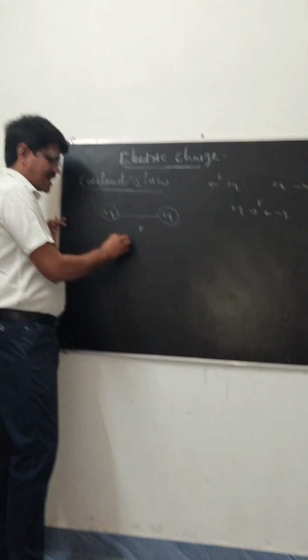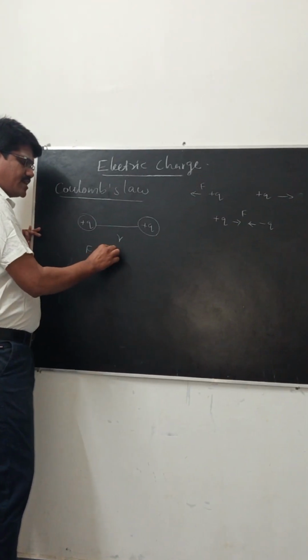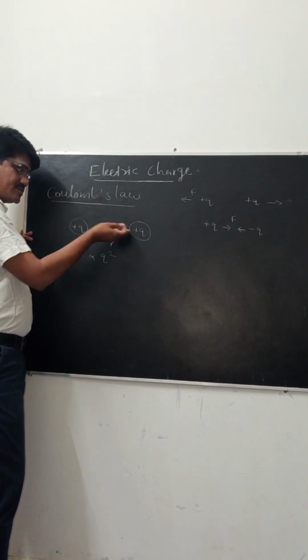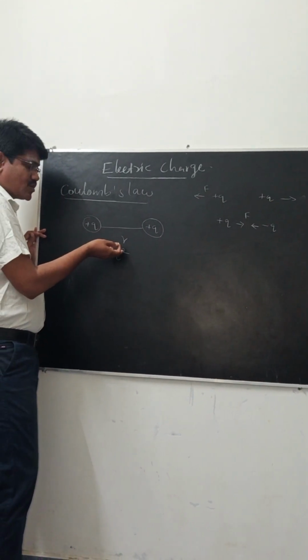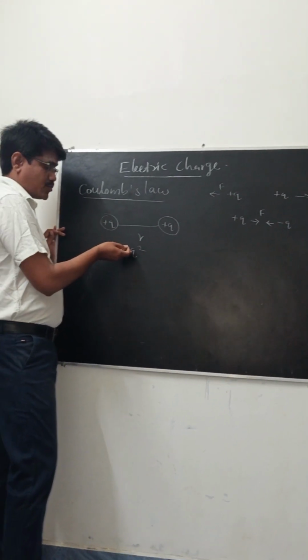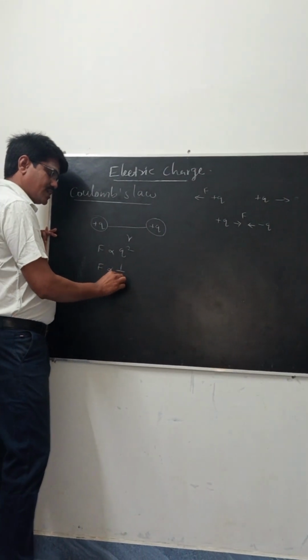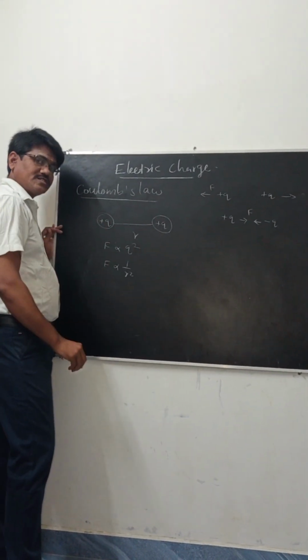The force is directly proportional to the product of the charges. Here it is the same charge, so it is the square of the charge. It is also inversely proportional to the square of the distance between the two charges.